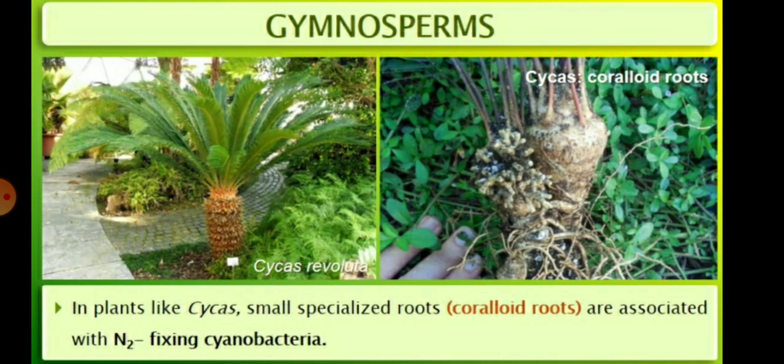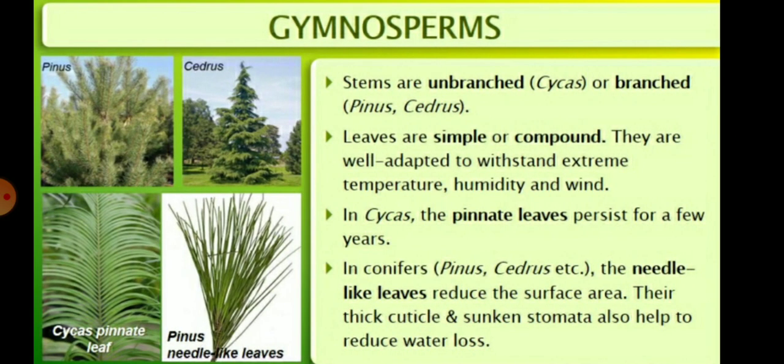And, children, the coralloid roots are present in Cycas. In plants like Cycas, the small specialized roots we call coralloid roots are associated with nitrogen-fixing cyanobacteria. The stem is unbranched in Cycas, and sometimes the stems are branched, as in Pinus or Cedrus. The leaves are simple or compound. They are well adapted to withstand extreme temperature, humidity and wind.